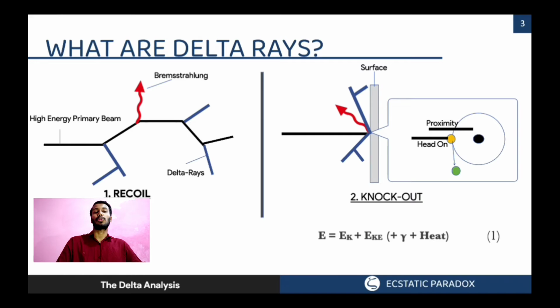So what are delta electrons or delta rays? Delta rays are basically secondary electrons in the most layman terms. When a primary high energy electron beam is recoiled, then the secondary electrons generated out of it are called delta electrons. Or they may also be generated when a primary electron beam strikes a surface and the orbiting electrons of the surface atom are ejected out from the surface, which are also delta electrons. And the surface here may be of a transition metal like zinc or non-metals like Lucalox alumina or sapphire, and the energy is conserved during this interaction of the primary electron beam and the surface.